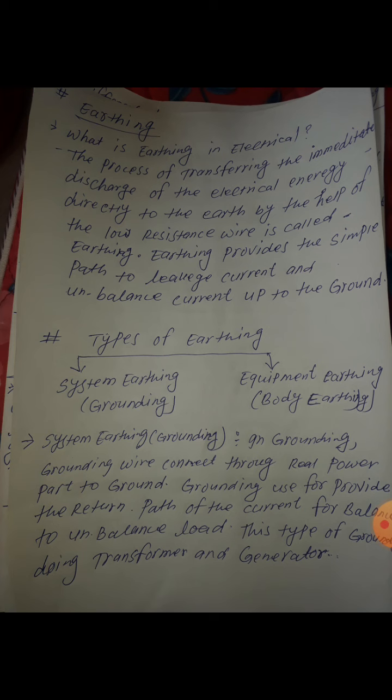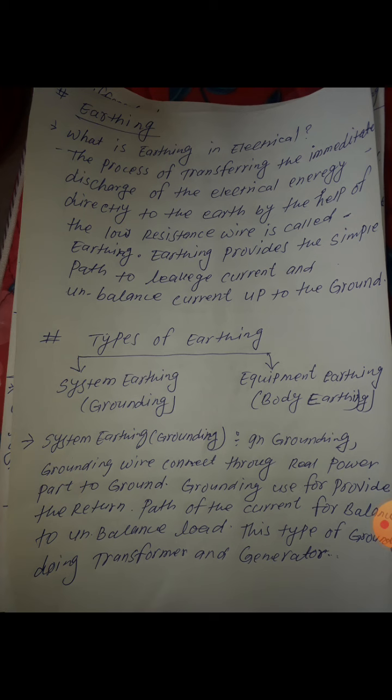In system earthing, we do it in generators and transformers, especially distribution transformers.